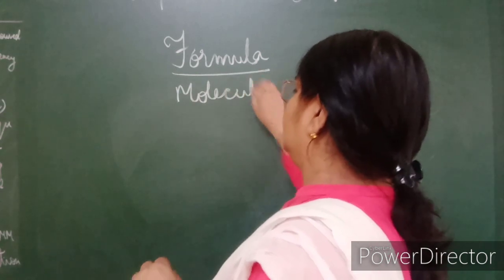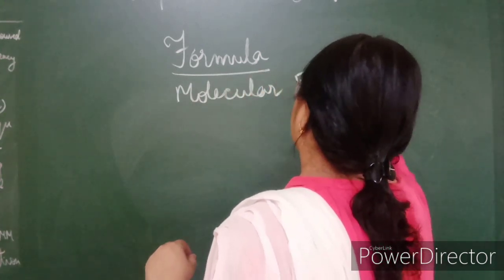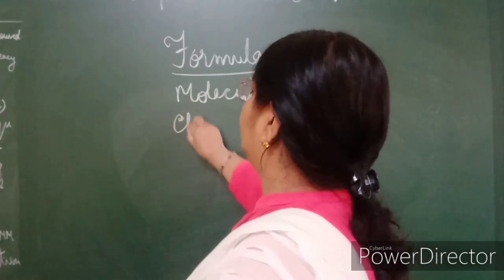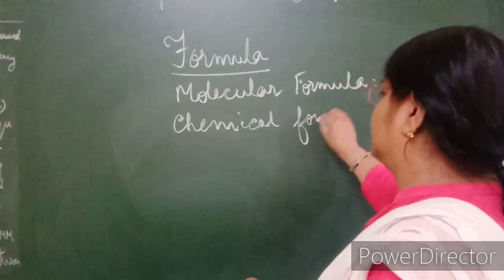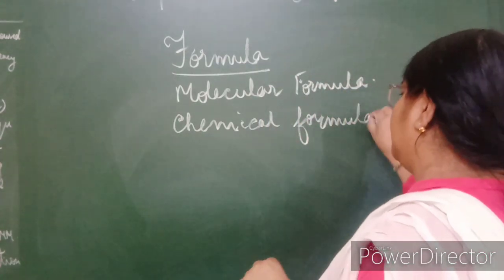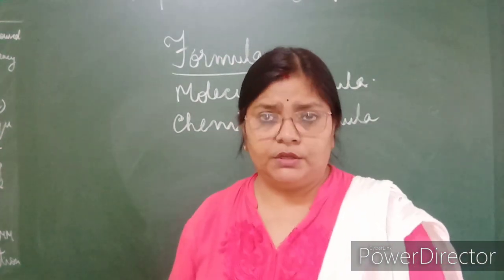It is called molecular formula because it represents a molecule, and chemical formula because when we use it in chemical equations, we use this form of representing the molecules.